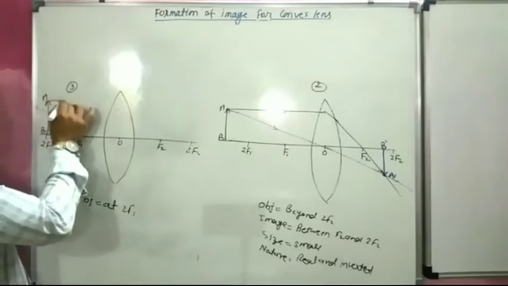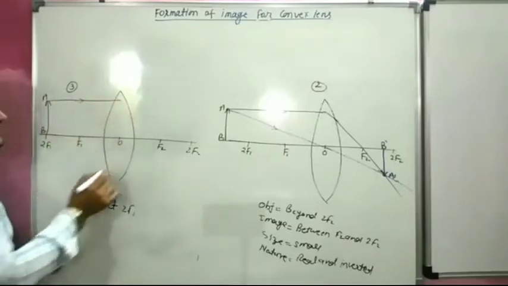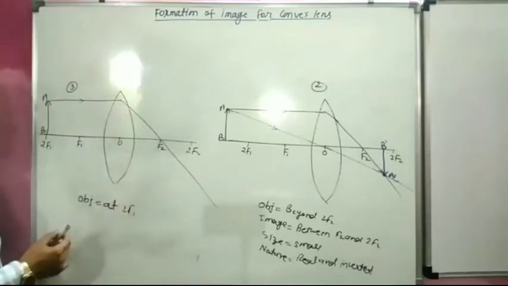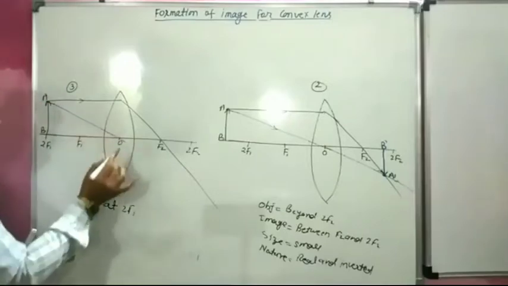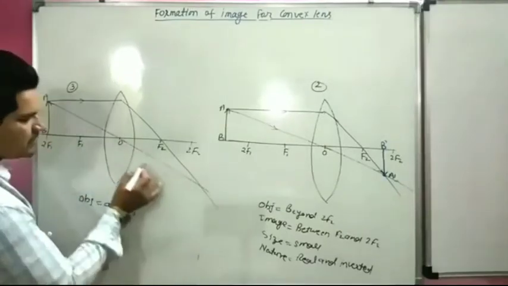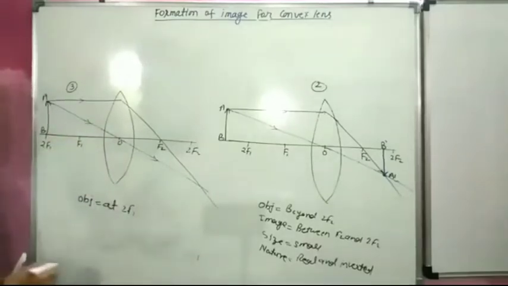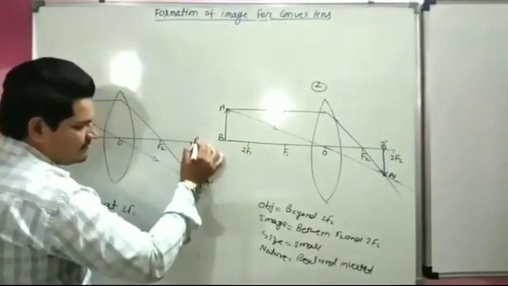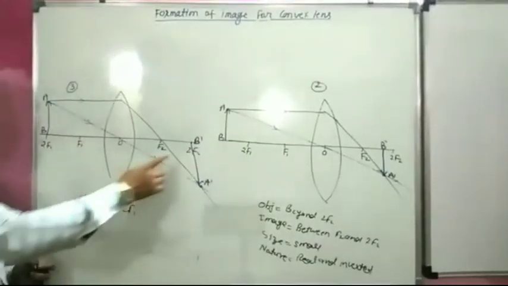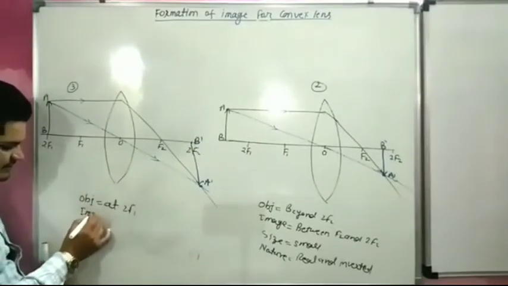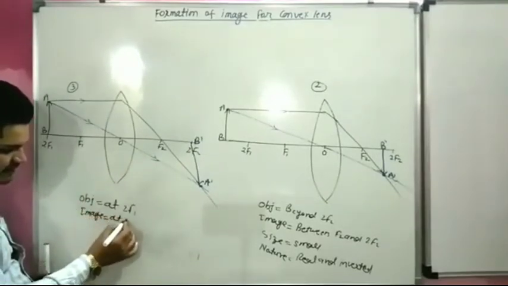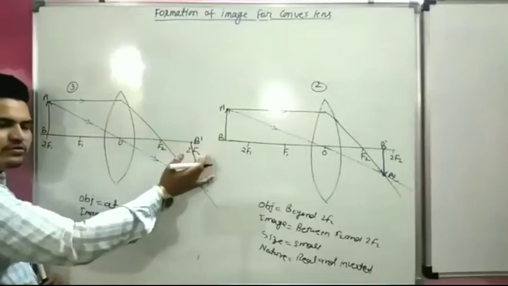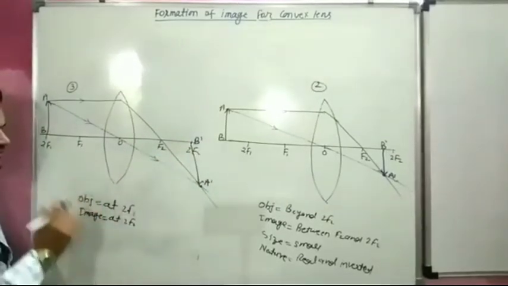According to rule, an incident ray coming parallel to principal axis will pass through the focus. And when an incident ray comes through the optical center, it will pass through the same point. So both rays intersect here. This is called our image A dash B dash. So image forms at 2f2. Object placed at 2f, image forms also at 2f. Image will be formed at the same point.